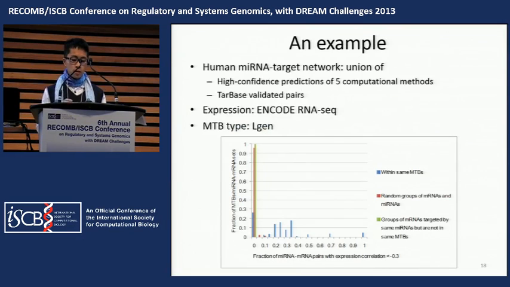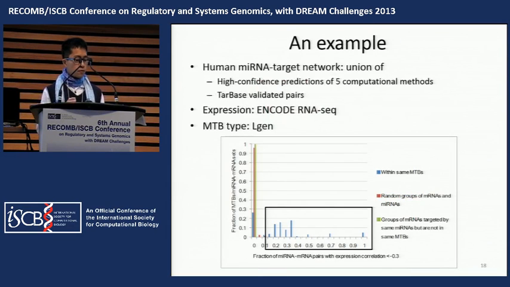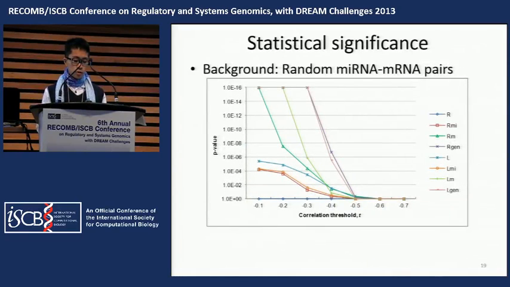And then we plot the distributions of the scores of MTBs and the backgrounds here. Recall that the score is a fraction, so 1 is the best score. And we can see that our MTBs, the blue bars here, outperform the background. And then with the two distributions, we can perform the statistical test on the anti-correlations. In this graph, the x-axis is the threshold we have used in the anti-correlations.